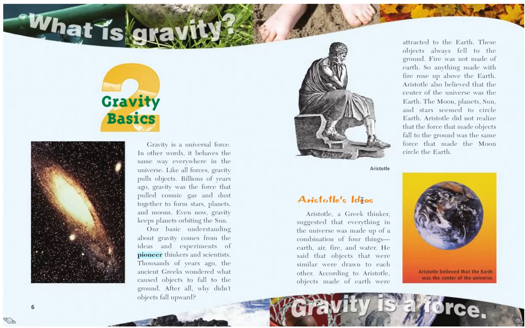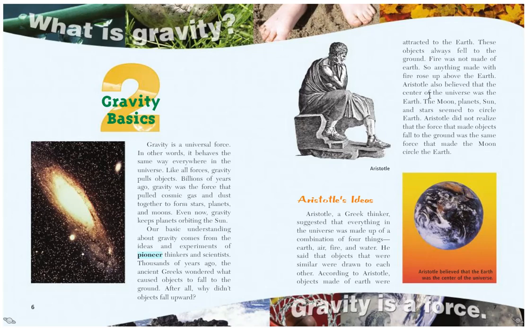Aristotle's ideas. So Aristotle was a very famous Greek philosopher. There's a picture of him right there. Aristotle, a Greek thinker, suggested that everything in the universe was made up of a combination of 4 things: earth, air, fire, and water, those being the 4 classical elements. He said that objects that were similar were drawn to each other. According to Aristotle, objects made of earth were attracted to the earth. These objects always fell to the ground. Fire was not made of earth, so anything made with fire rose up above the earth.